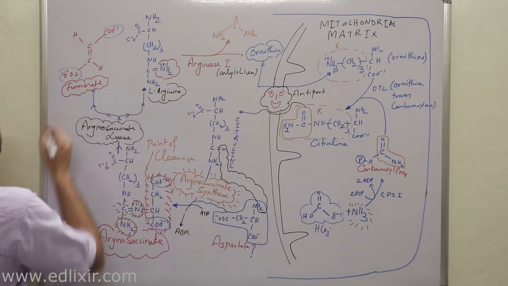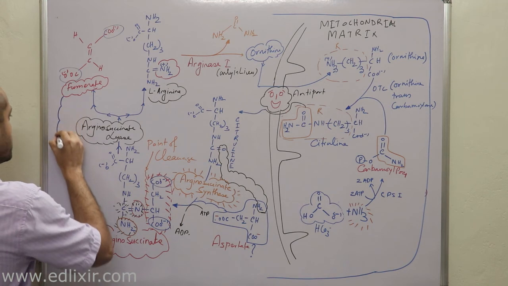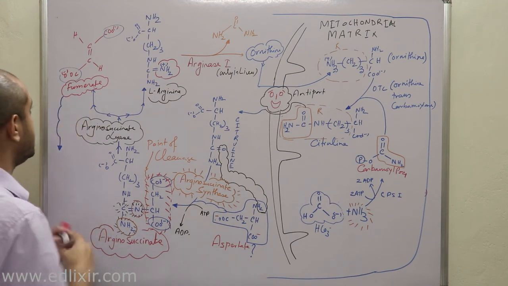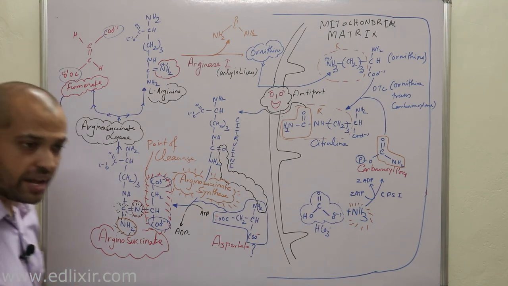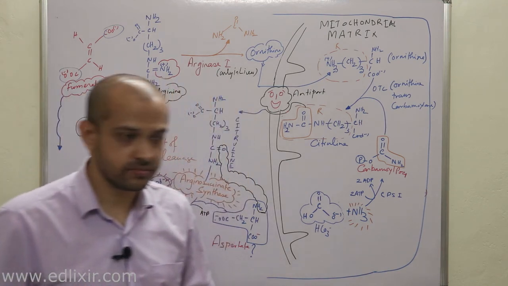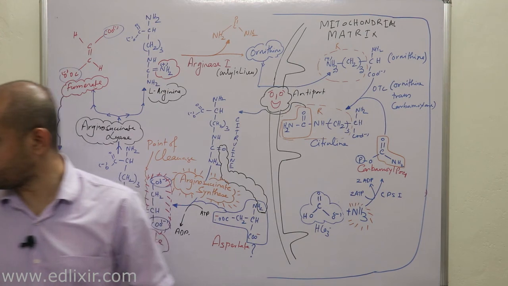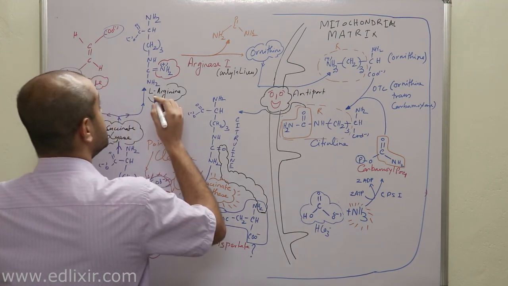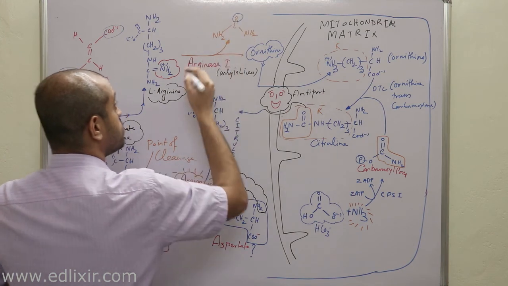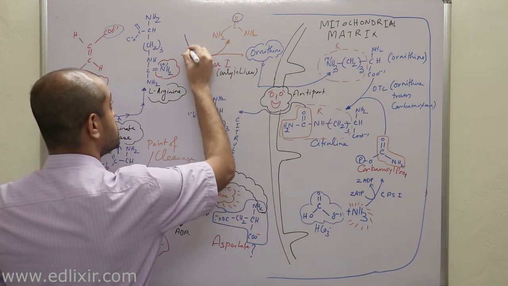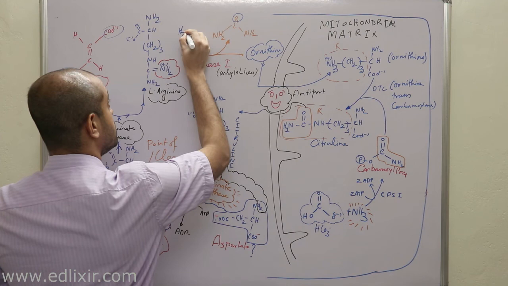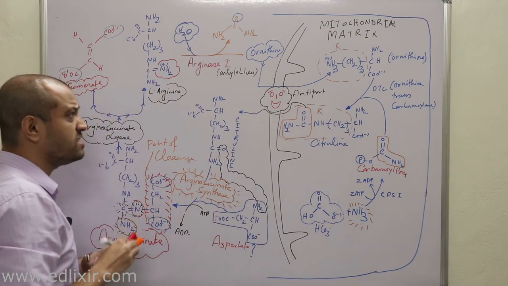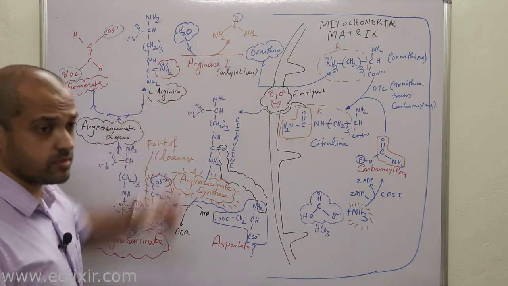Now listen, actually this fumarate is nothing but the dehydrated form of malate. That means malate is the hydrated form of fumarate. Oh, sorry, I forgot to mention one thing, that you need this oxygen, right? And this oxygen comes from water, and here a water molecule should be there, and this water molecule gives this oxygen.